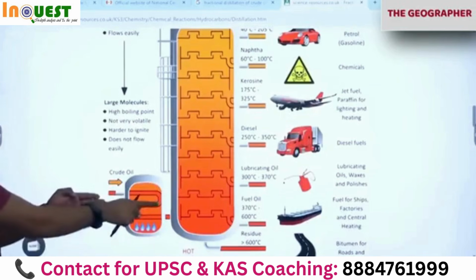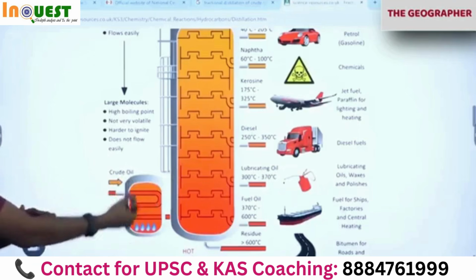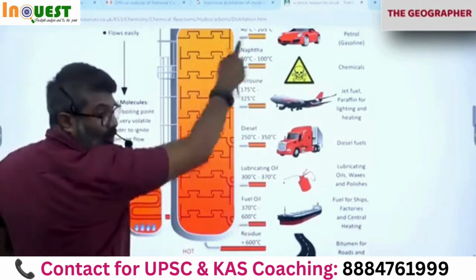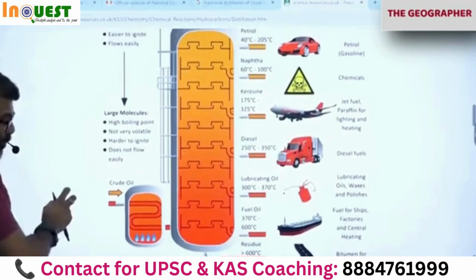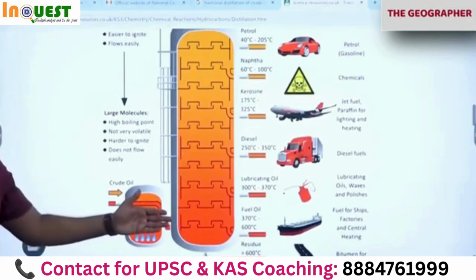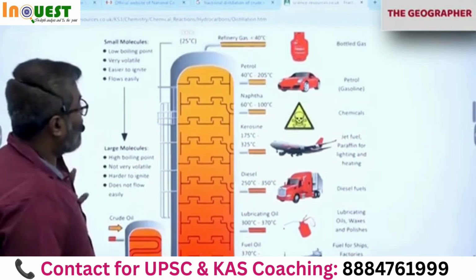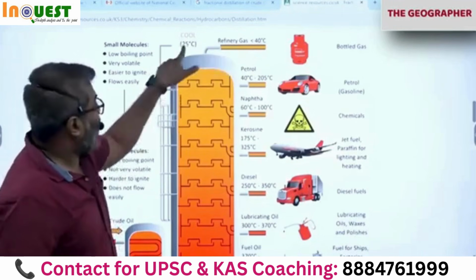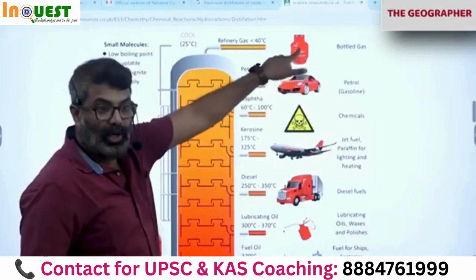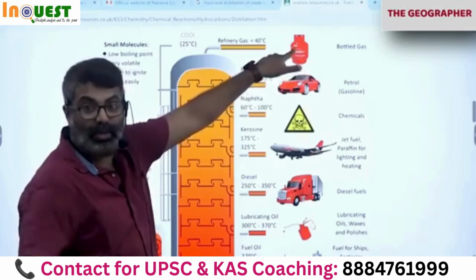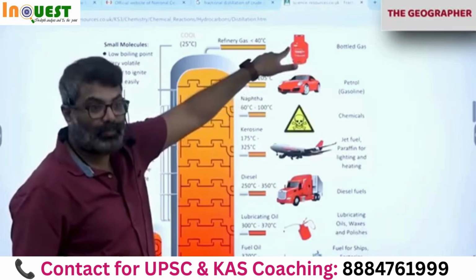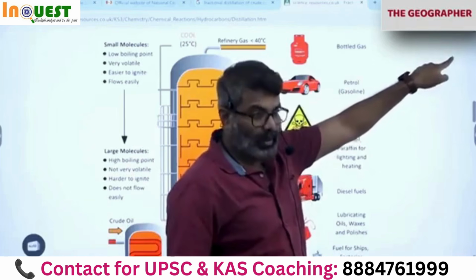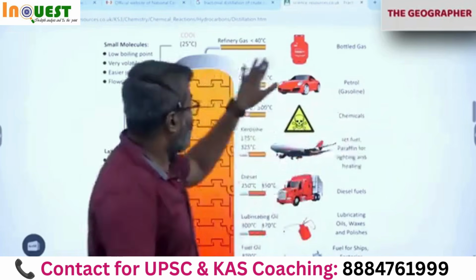So we pass the crude oil in first. We heat the crude oil at different temperatures. At different temperatures, different byproducts come out. So when the crude oil is subjected to different temperatures, various byproducts are released, starting with petroleum gas. That gas is stored, bottled under high pressure, as liquefied petroleum gas, LPG. This comes to your home. You use it as cooking fuel. You got it? This is how the refining is done.